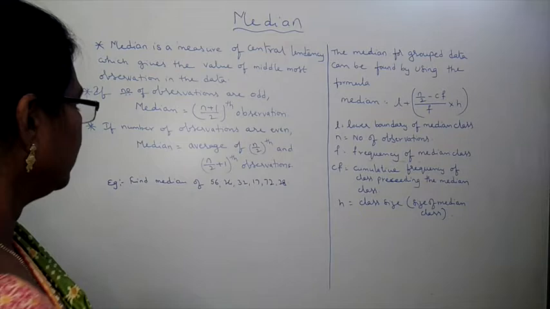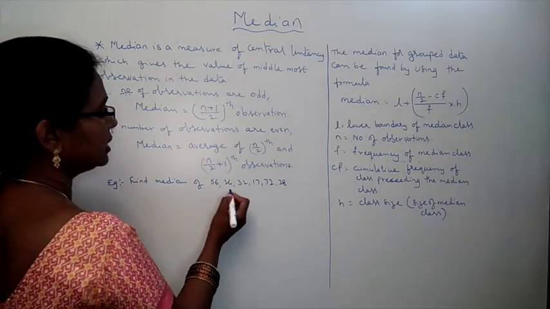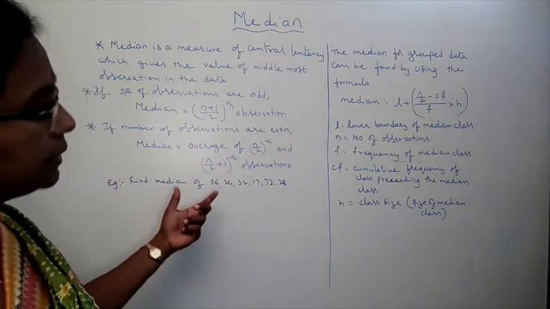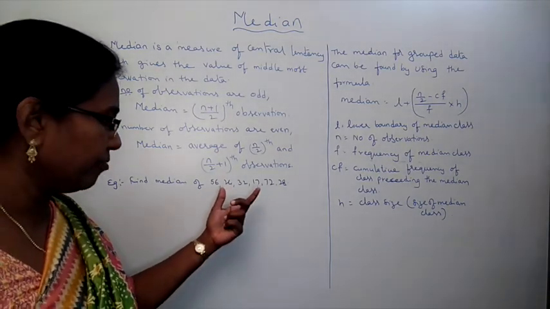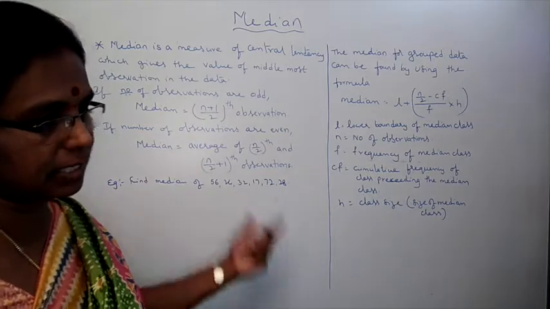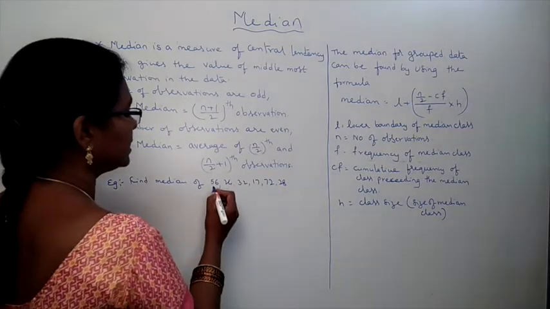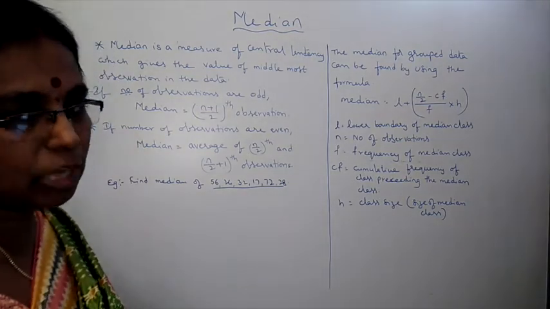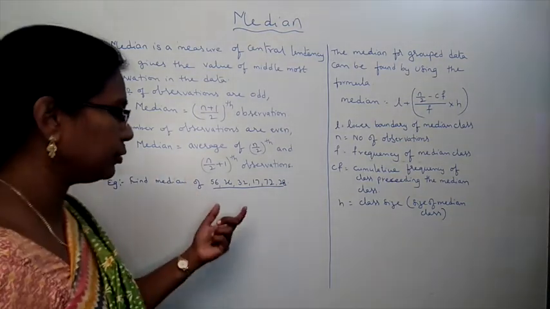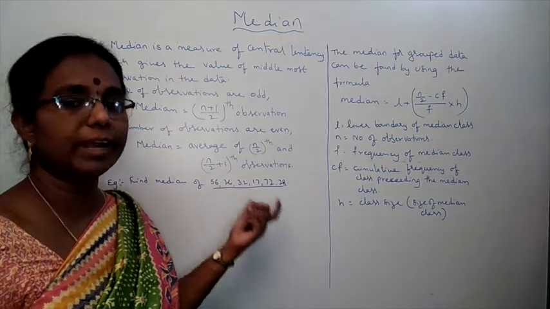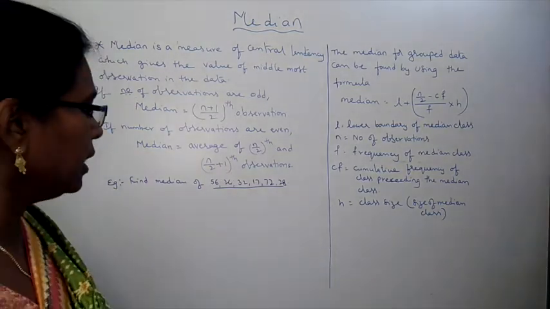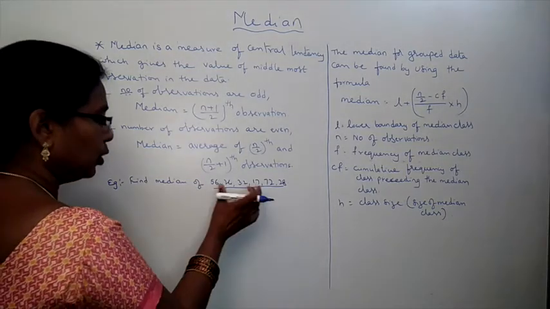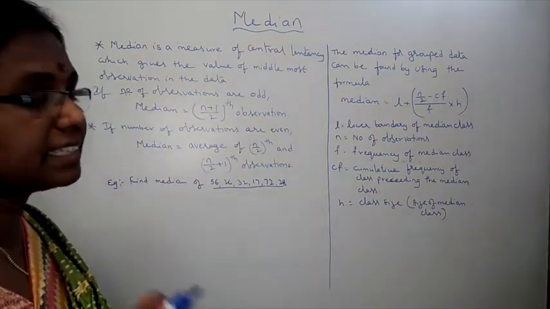Now an example. Find the median of 56, 24, 32, 17, 72, 28. First, how many observations are there? 6. The number of observations is even, so we have to take the middle two terms and find their average, then we will get the median. But first, what do we have to do? We have to write the observations in ascending order.